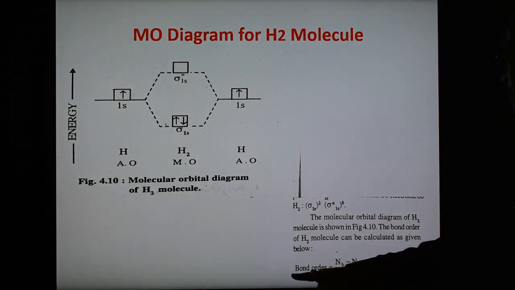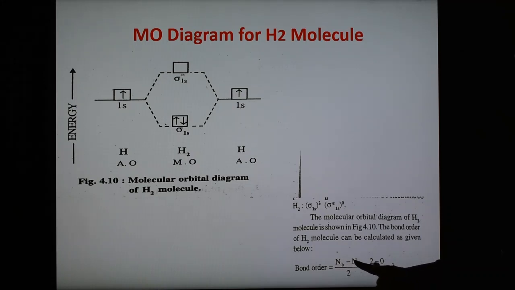Now we can also calculate the bond order from the molecular orbital theory. The formula is (Nb minus Na) upon 2. Nb is the number of electrons in the bonding orbital, and Na is the number of electrons in the antibonding molecular orbital, divided by 2. In this case the number of bonding electrons is 2 and antibonding electrons are 0, so (2 minus 0) upon 2 is 1. A bond order of 1 indicates a single bond between the two hydrogen atoms, H-H, in the molecule H2. So this is the simple MO diagram for the hydrogen molecule.